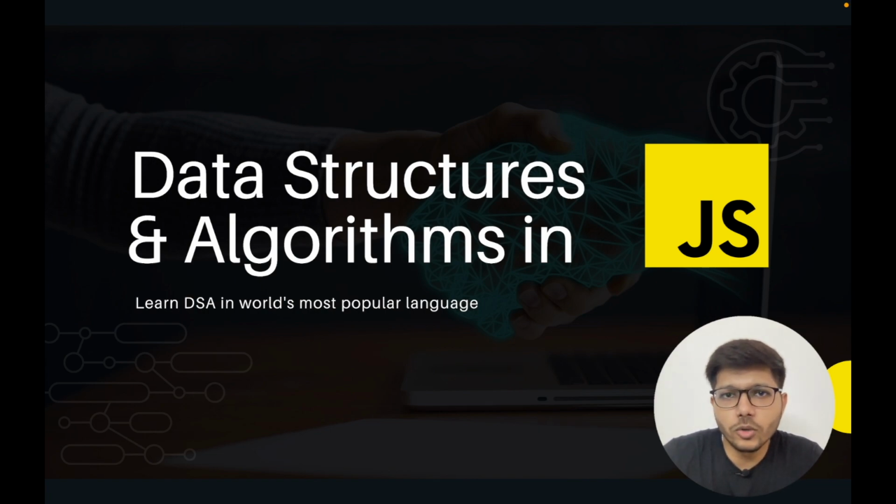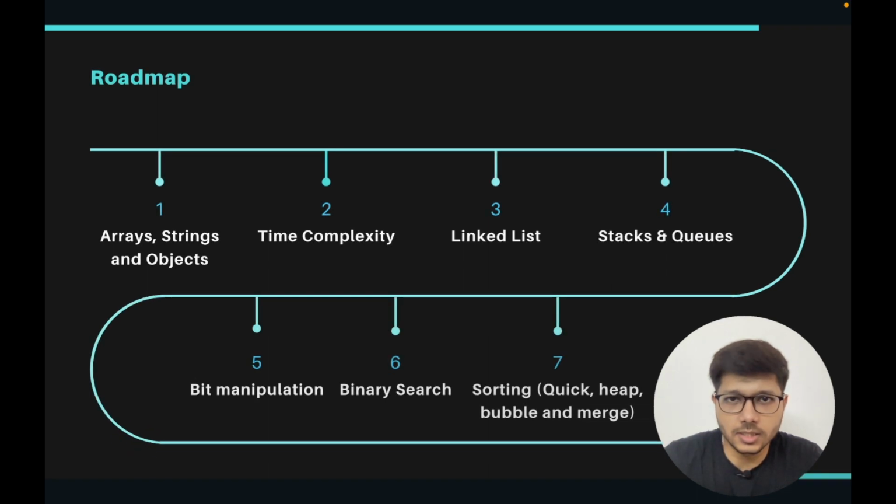Now I want to give you a quick walkthrough of what we will be learning in this whole series. We'll start with arrays, strings and objects, then we'll learn about time complexities, then linked lists, stacks and queues, bit manipulation, binary search, and then some sorting algorithms like quick sort, heap sort, bubble sort, and merge sort. These are some of the major sorting algorithms asked in interviews. One thing I want to point out is that after every module we cover, we are going to do interview questions to gain confidence that we have learned that particular data structure or algorithm. That will give us some confidence.